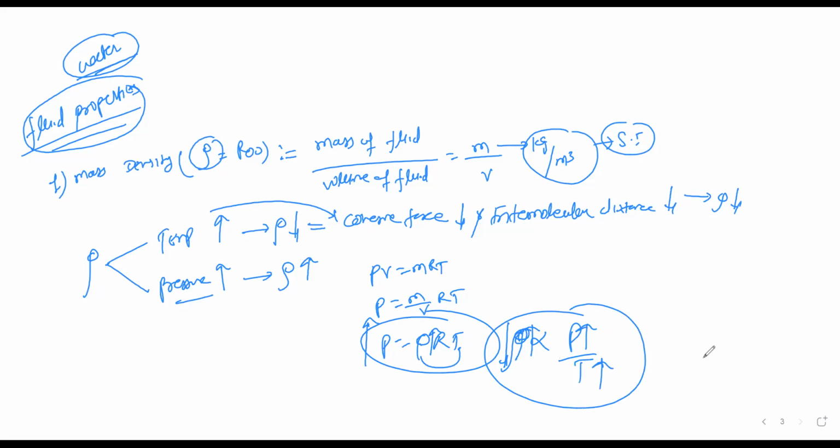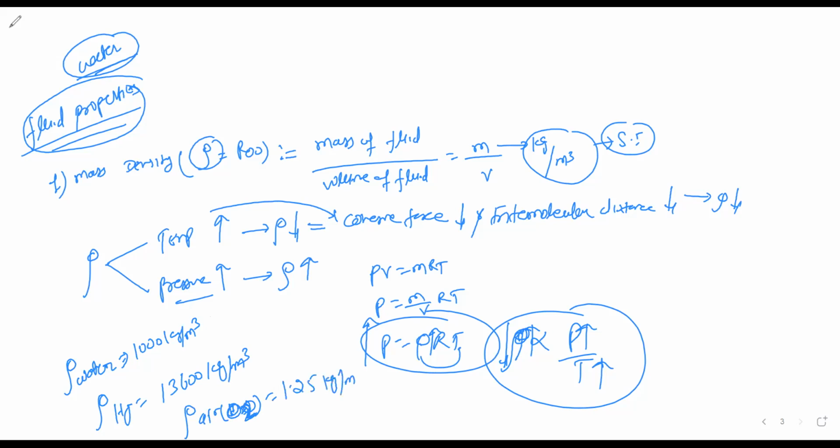The next important properties are the densities of some important liquids. For water, the density is given as 1000 kg per meter cube, and the density of mercury is given as 13,600 kg per meter cube, and the density of air, not H2O, it's O2, is given as 1.25 kg per meter cube. This is the density because in air, the intermolecular distance is very, very large.